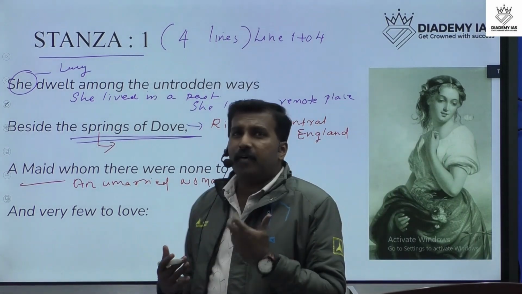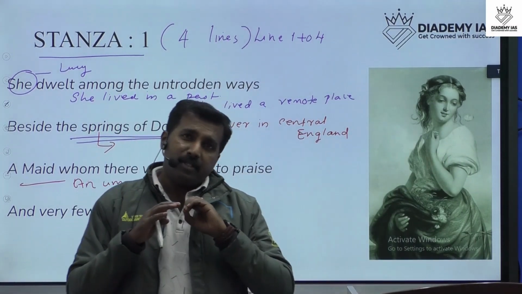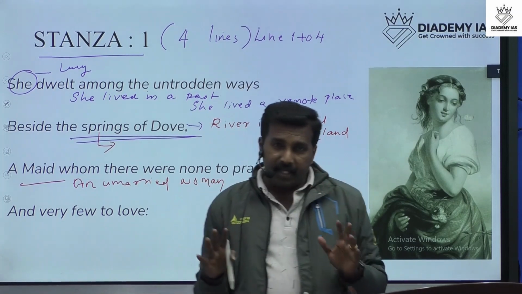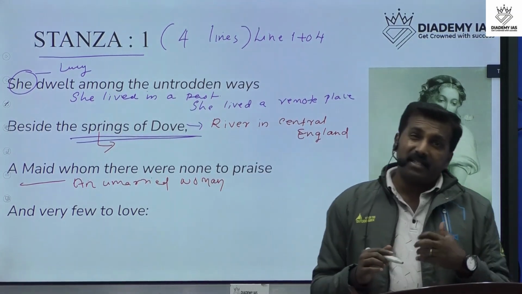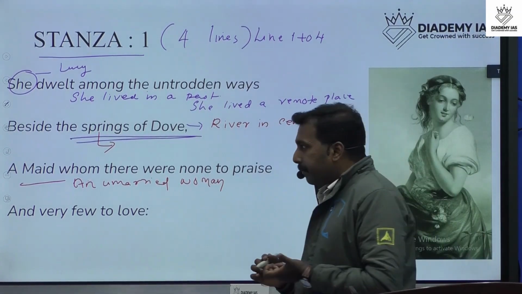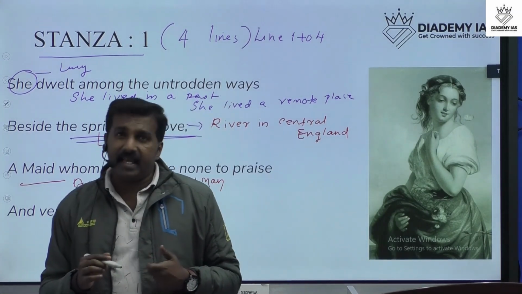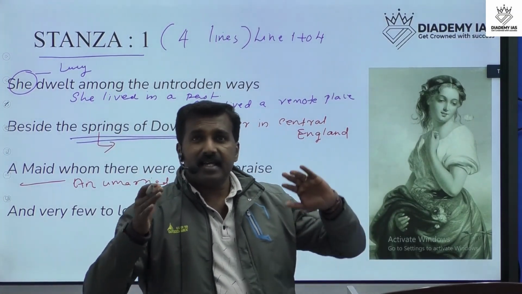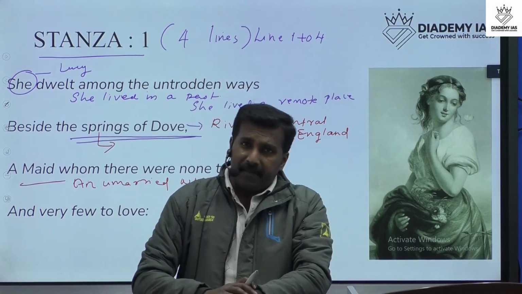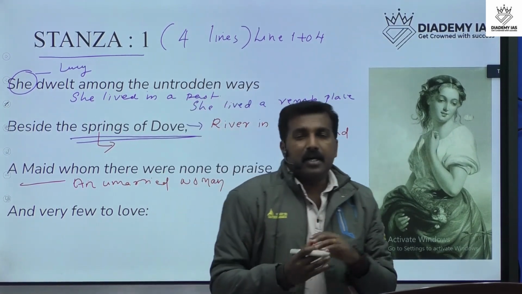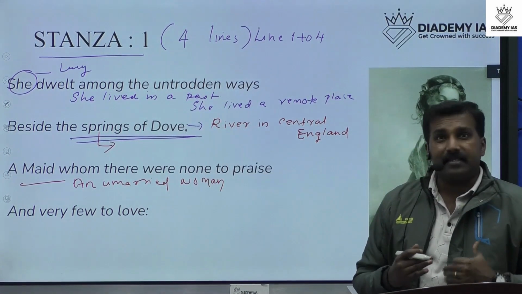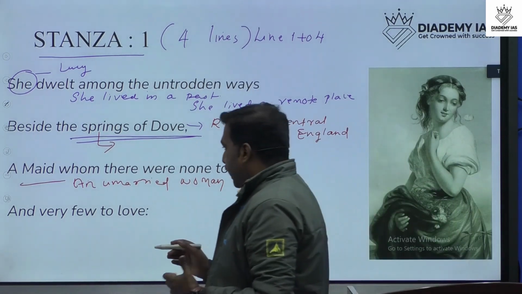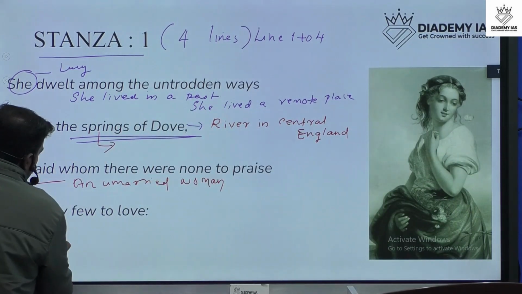Nobody wanted to see her and nobody wanted to enjoy her beauty, because she lived in a place near the Dove River, a river in central England.